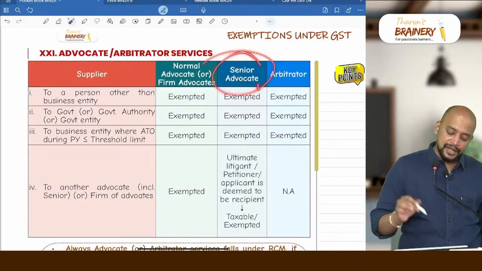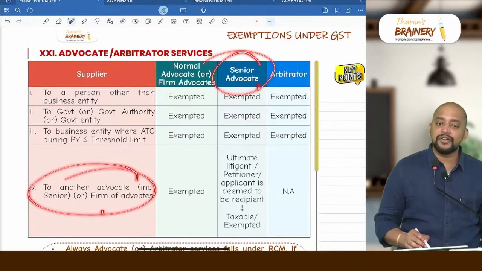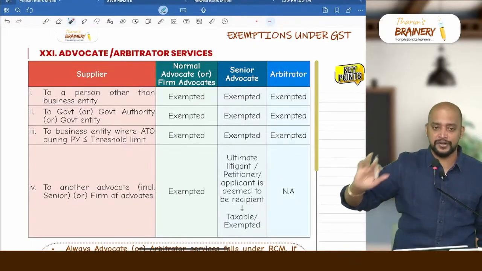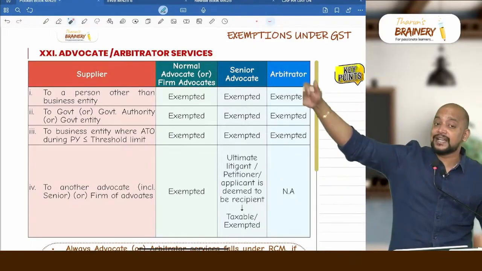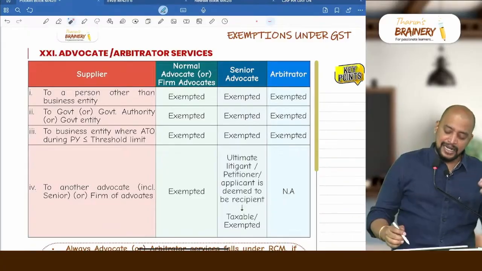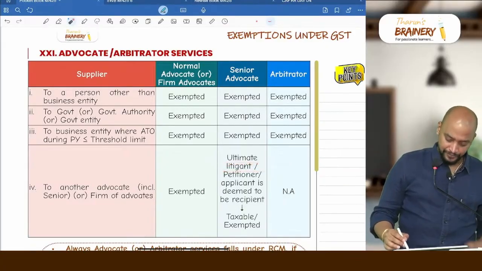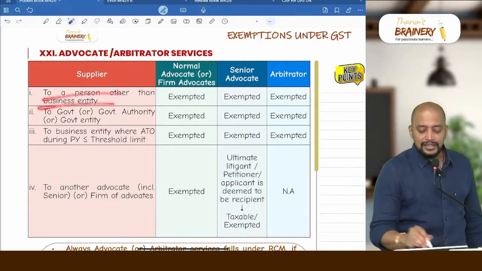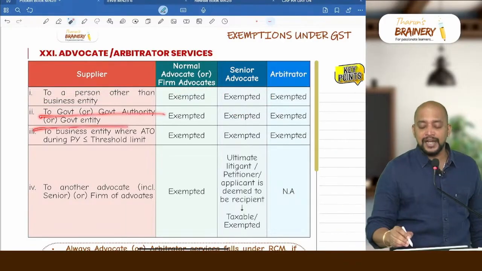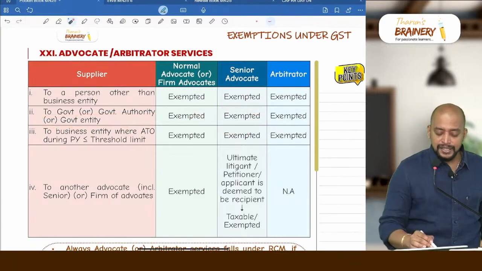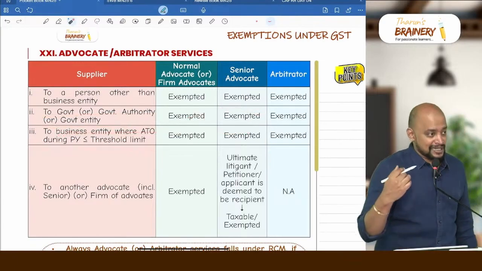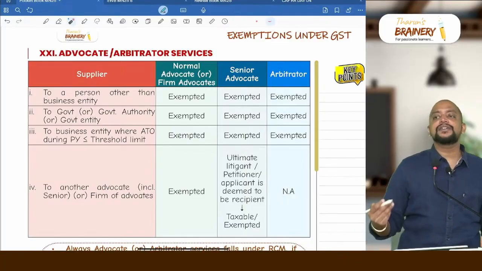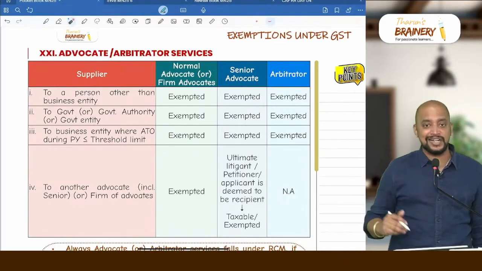What if a senior advocate is providing service to another advocate or firm of advocate? Then in that case the recipient will not be the other advocate or firm, but in turn there will be one litigant, applicant or petitioner, ultimately. That ultimate litigant, petitioner or applicant is deemed to be the recipient, and if they are individuals, then it is exempted. If they are government, then it is exempted. If they are a business entity whose turnover during the previous year does not exceed the threshold limit, then it is exempted. Like that we need to interpret. Otherwise it will be taxable and they only will pay GST under RCM.